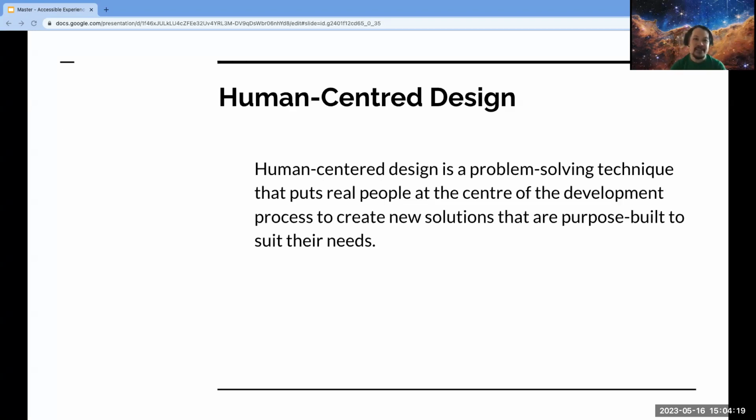The next foundation of structured content is human-centered design. Popularized by the folks at IDEO, human-centered design is a problem-solving technique that puts people at the center of the development process to create new solutions that are purpose-built for their needs.